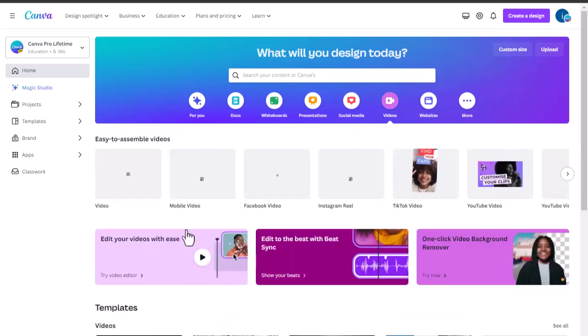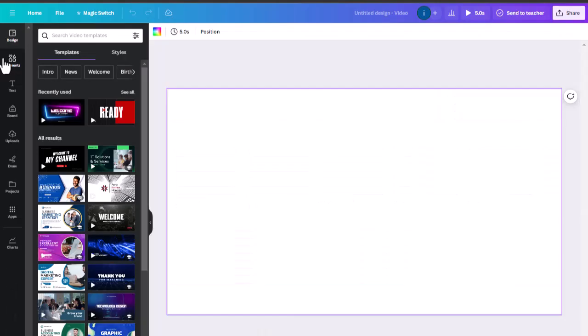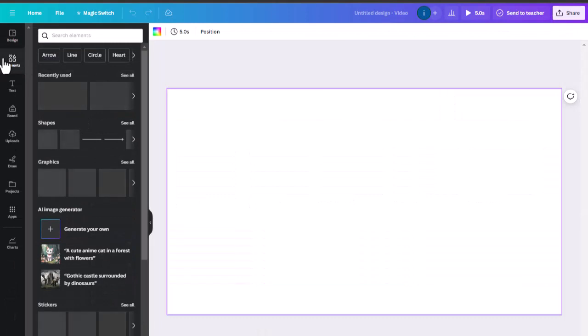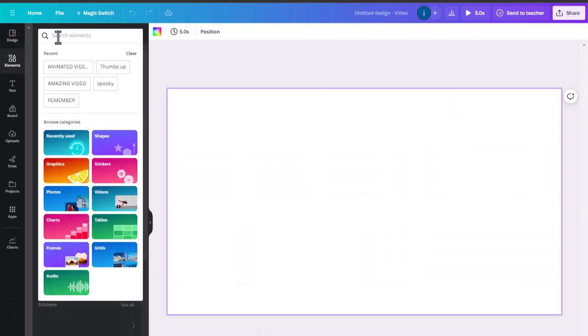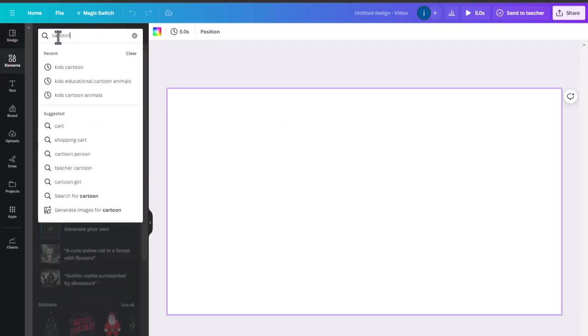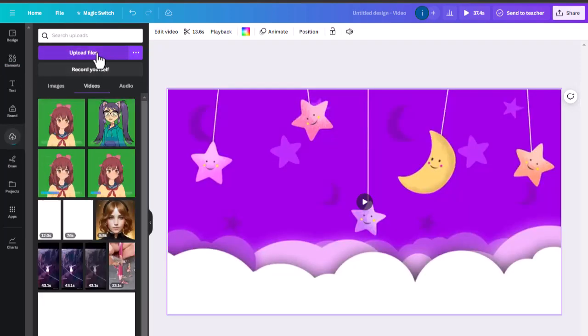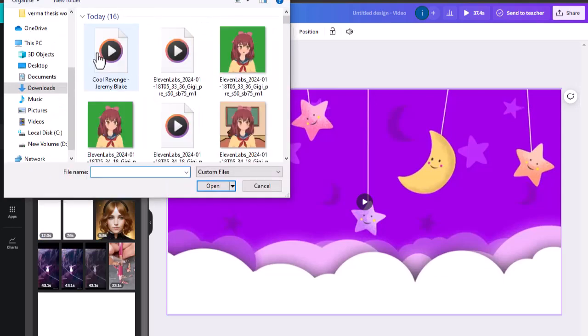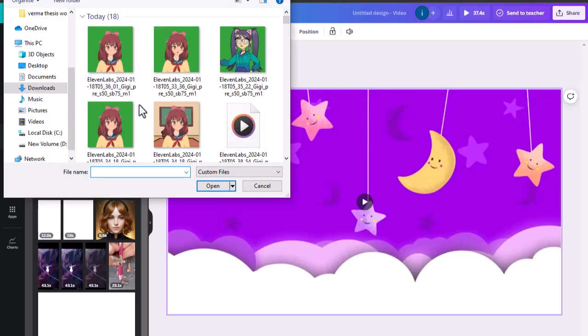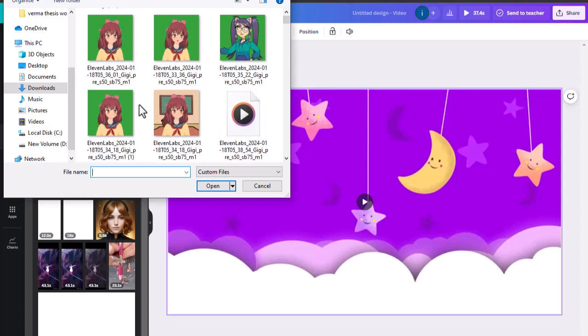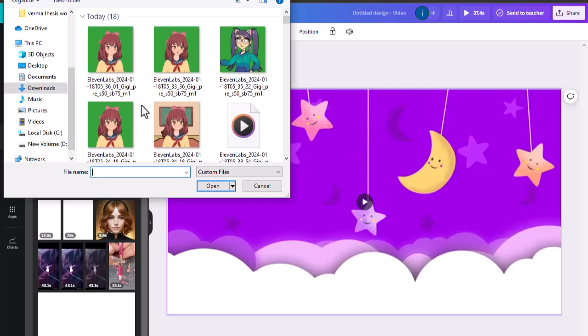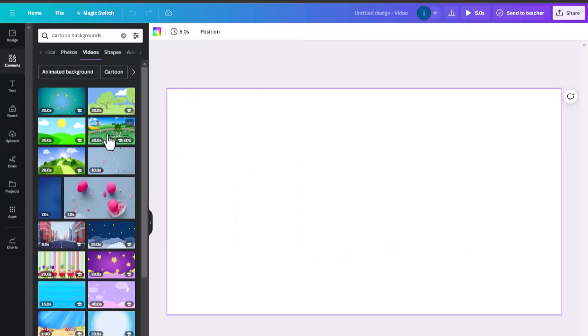So after coming to Canva, first of all, you have to click on Create a Design and select the size of the video. You can also make it in shorts if you want. I have selected YouTube video size as of now. Then go to the sidebar Uploads option and upload all the videos here, which we downloaded from Adobe. If it's only one video, then upload that, or if you have multiple videos like in my case, then you have to upload all the videos.